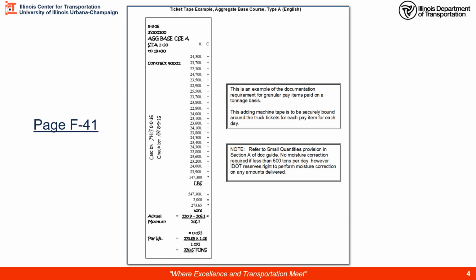We do the math. We get a final pay quantity of 270.6 tons. We are paying less than the actual ticket weights because the actual moisture content was greater than our requirement. So there was excess water. We're not going to pay for the excess water.